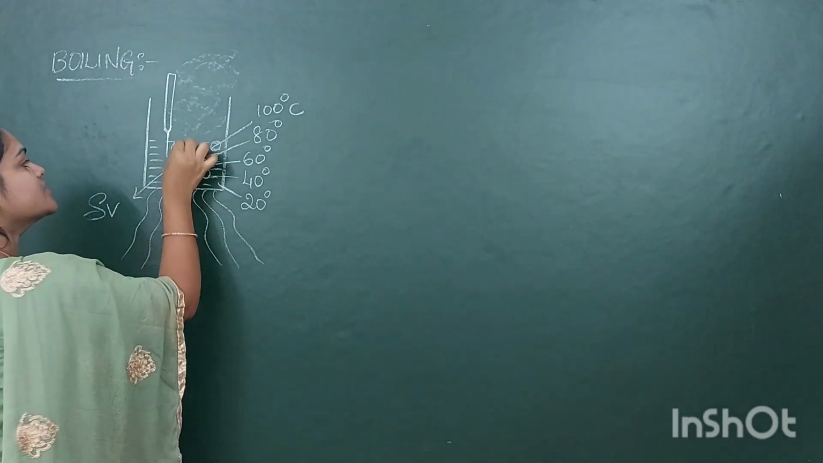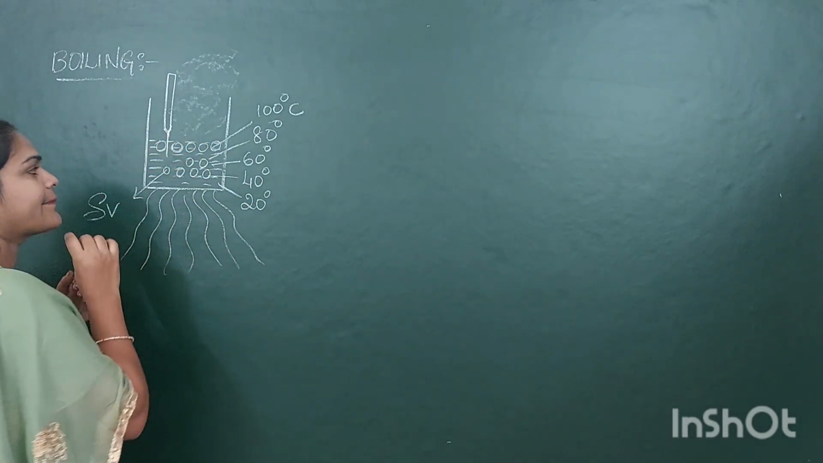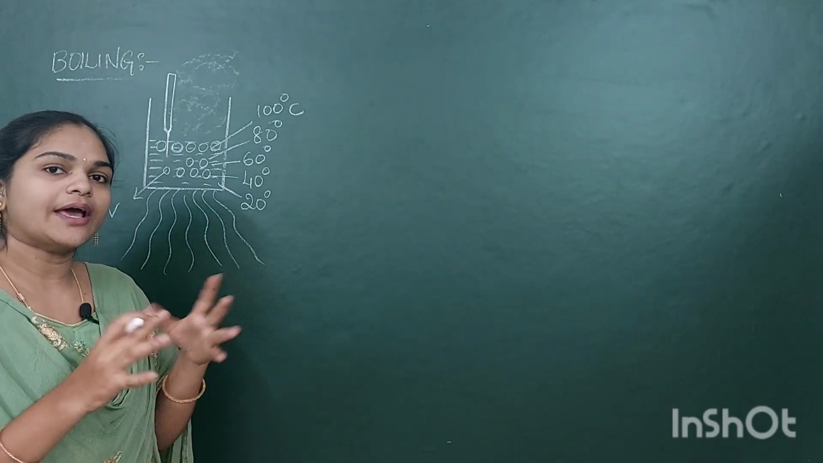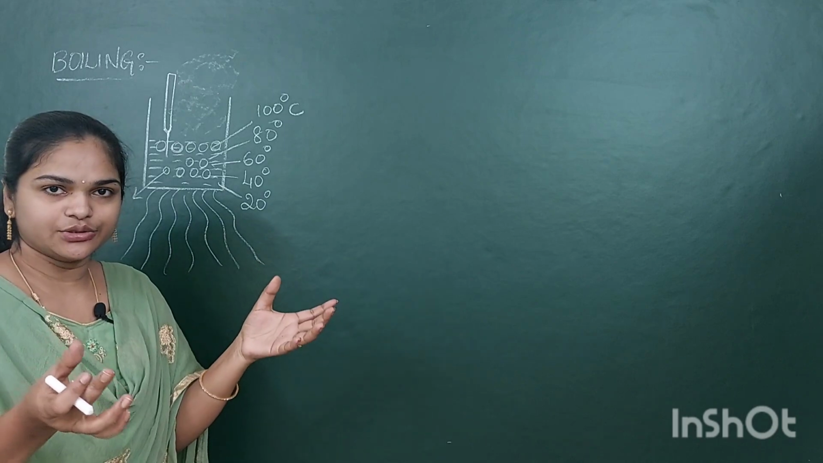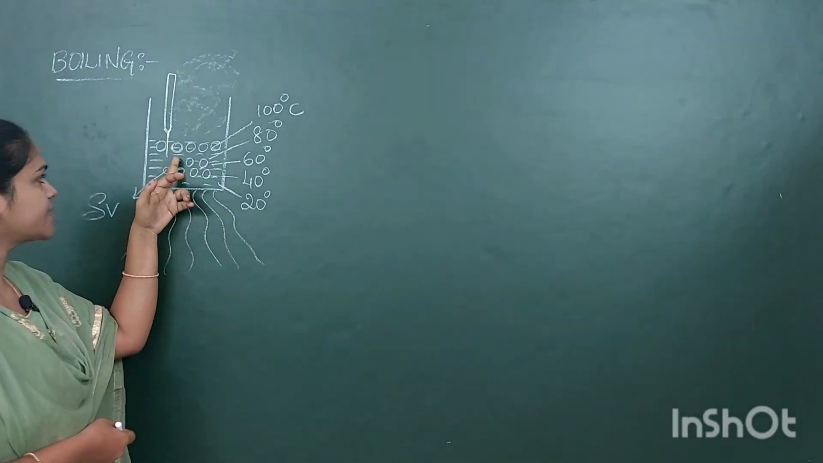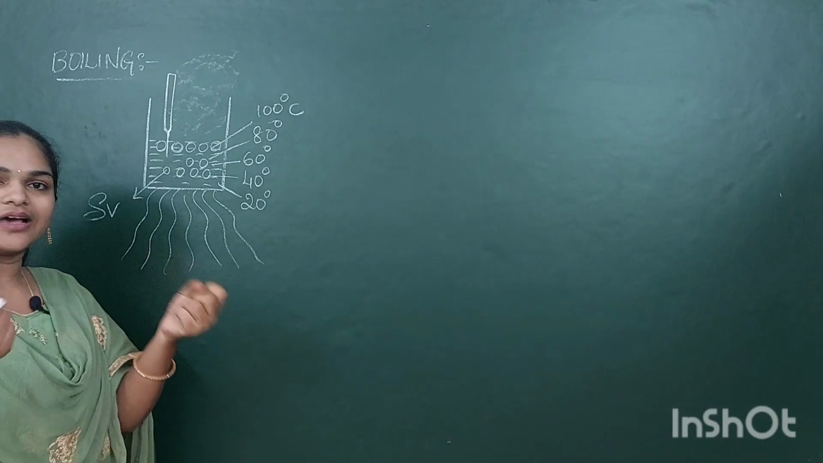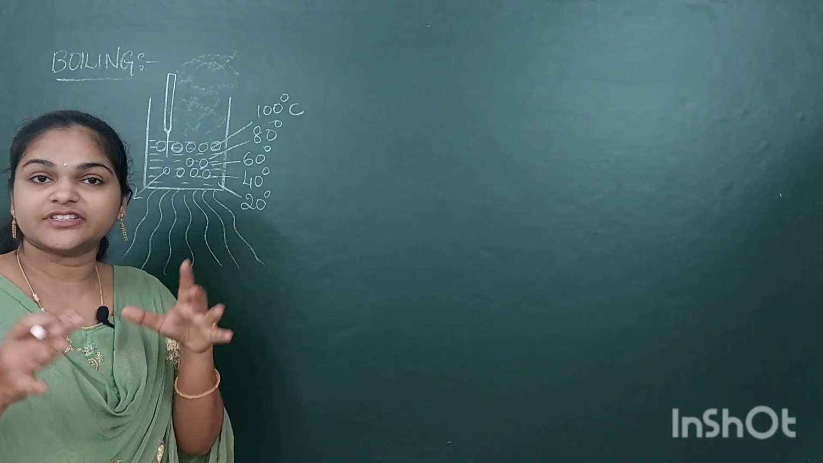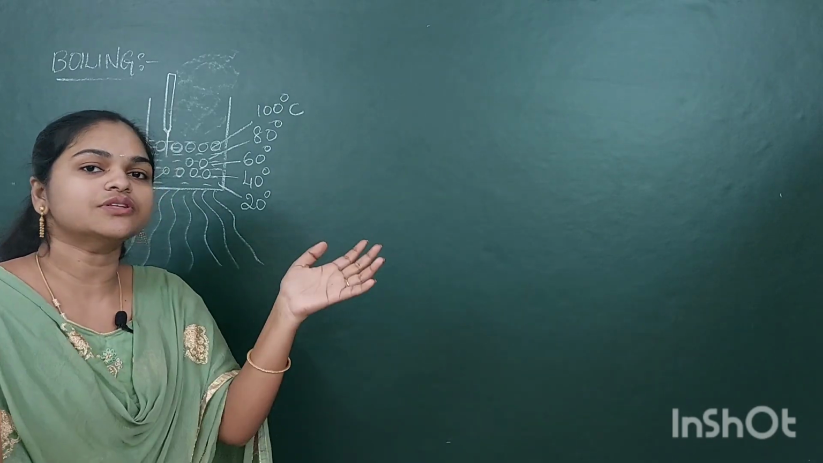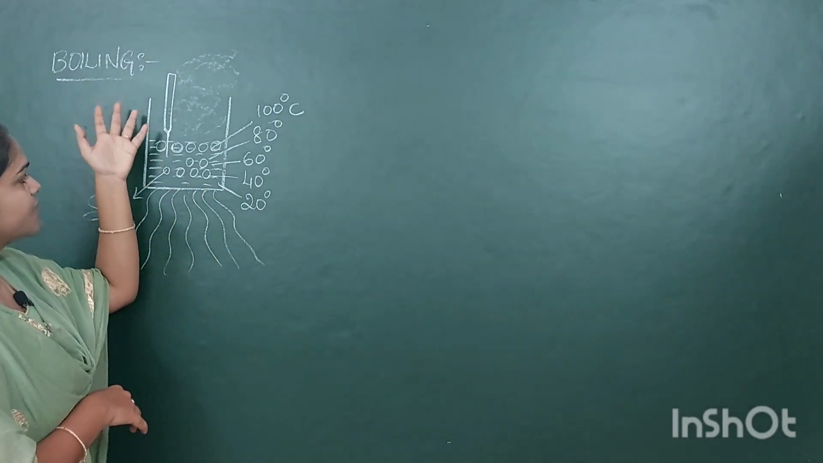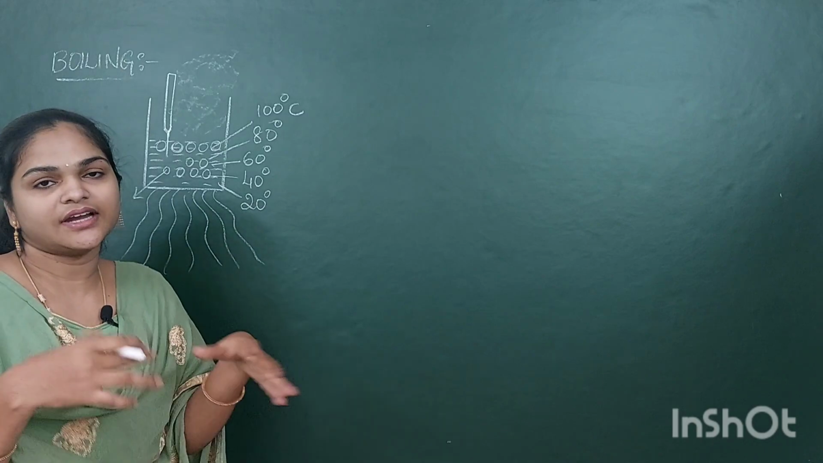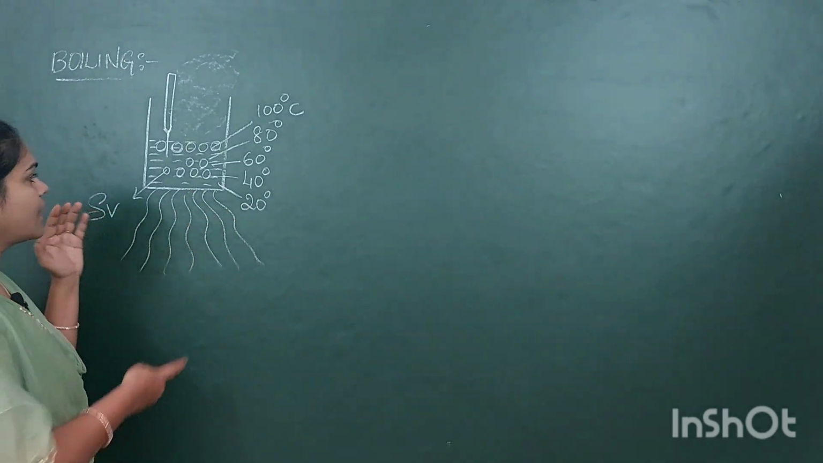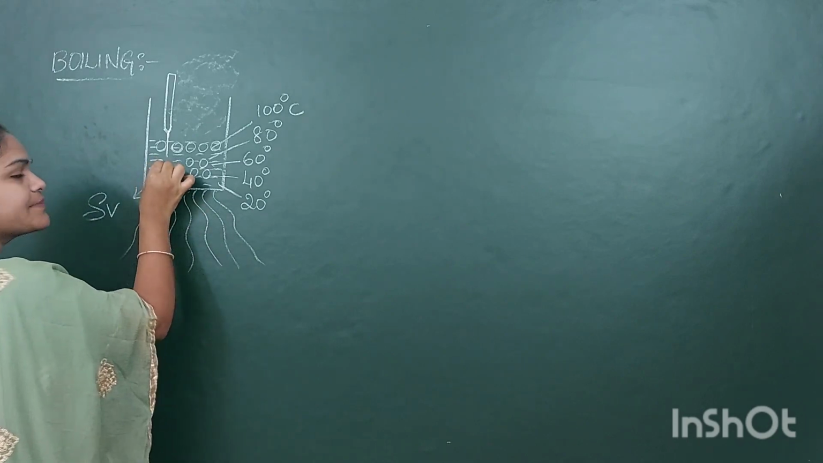So after reaching the surface of the water, what happens? They will collapse, and they will release that vapor into the air. That means they will blast. So when there is a blast of the bubble, the vapor present in that bubble comes into the air. When the bubbles collapse, what happens? The phase is changed.